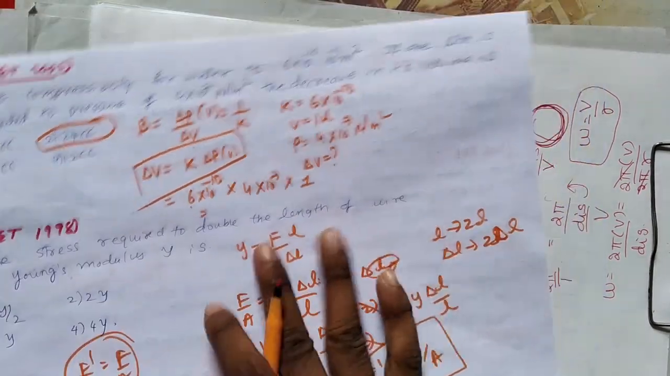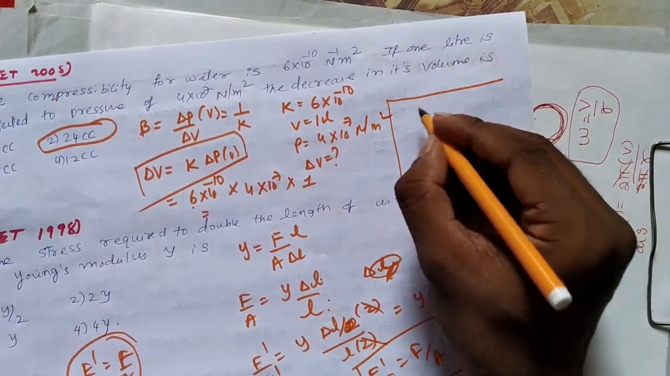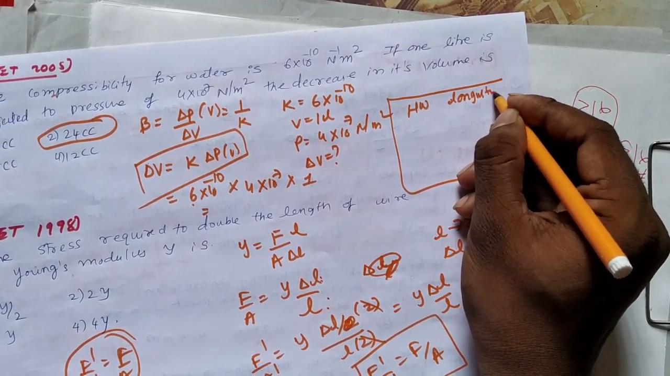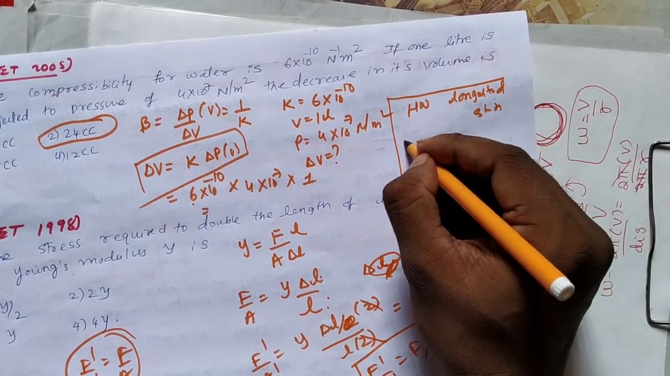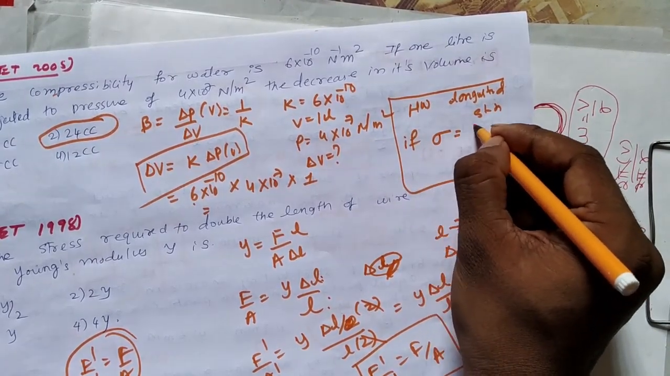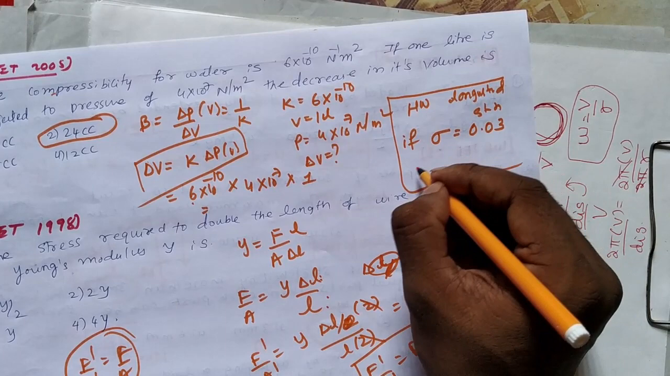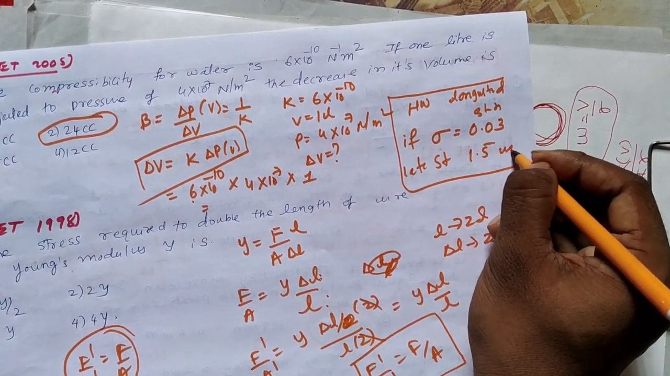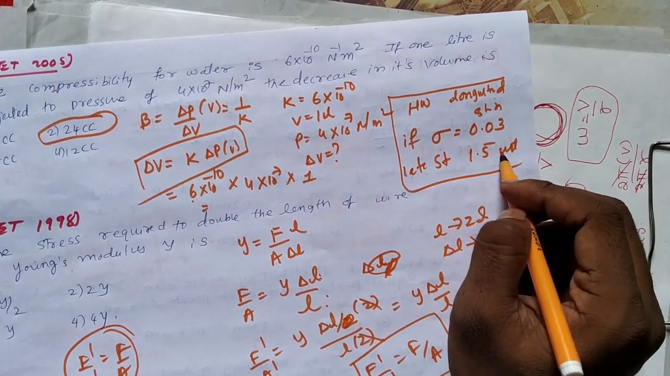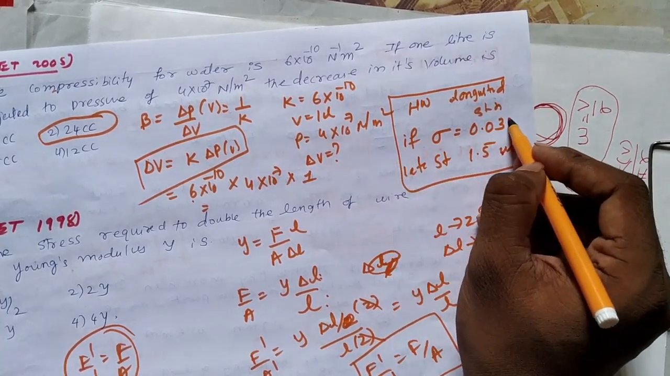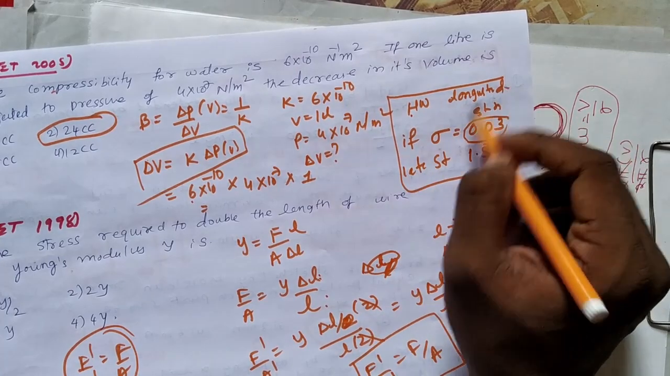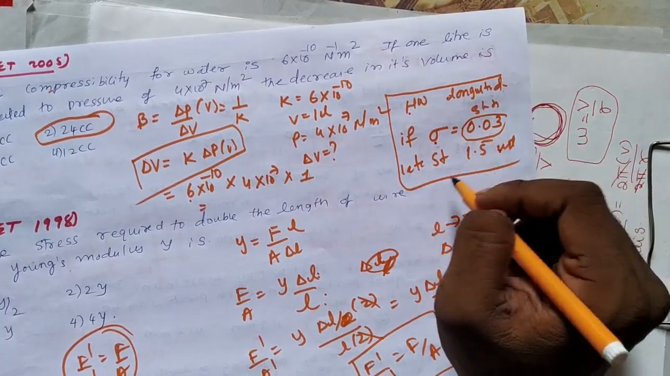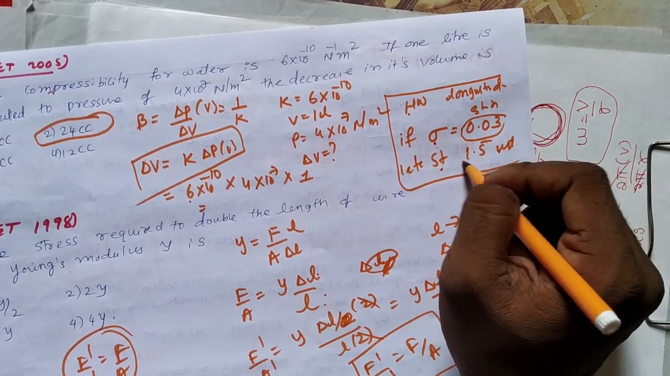Right? See, one more homework I am giving you now. Homework is to calculate longitudinal strain. Calculate longitudinal strain if Poisson ratio is 0.03 and lateral strain is 1.5 units. Lateral strain is 1.5 units. Poisson ratio is 0.03. Calculate the longitudinal strain.